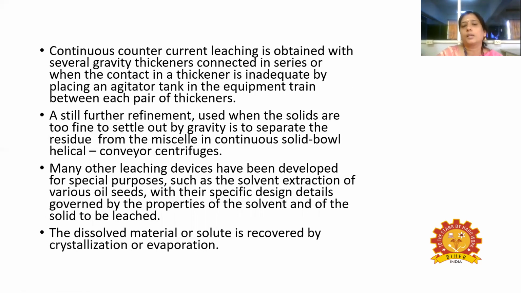So continuous counter current leaching is obtained with several gravity thickeners. Thickeners are mainly used for leaching, and only for continuous counter current leaching. These gravity thickeners are connected in series, or when the contact in a thickener is inadequate, by placing an agitator tank in the equipment train between each pair of thickeners. So between each pair of thickeners, we can add an agitator tank.